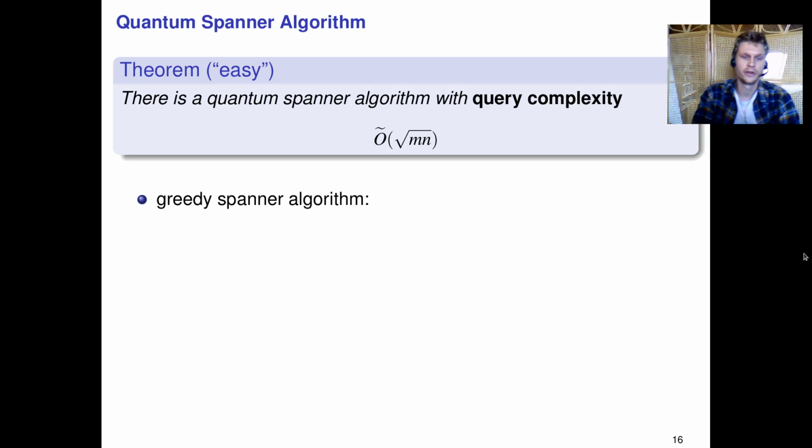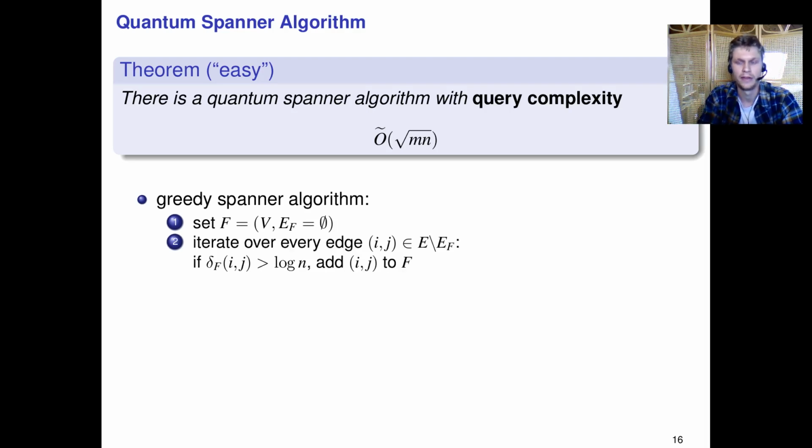So if we start from the greedy classical spanner algorithm, which basically does this: you have query access to a full graph, and you have some spanner which you're going to build up. You start with an empty spanner F, and you iterate over every edge of the original graph. For every edge, a necessary condition is that in the spanner there is a replacing path of length at most log n, something like that.